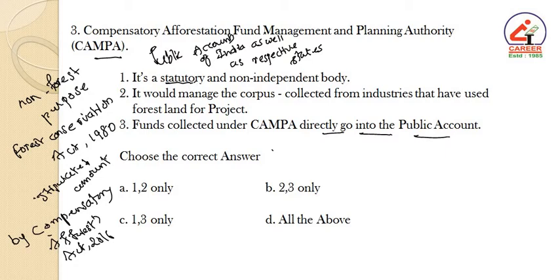The public account of India is created under Article 266 sub-clause 2 of the Indian Constitution. It is an account for flows for those transactions where the government is merely acting as a banker. There are different heads of accounts under the public account, which generally include small savings, provident funds, and other things. Hence, here all the 3 statements are correct. Hence, the answer is D.